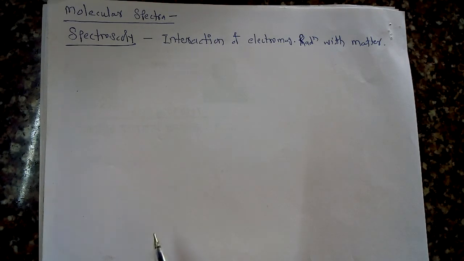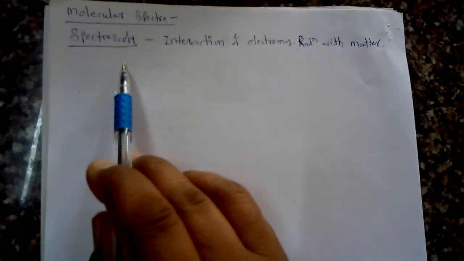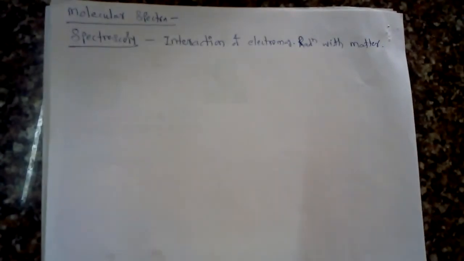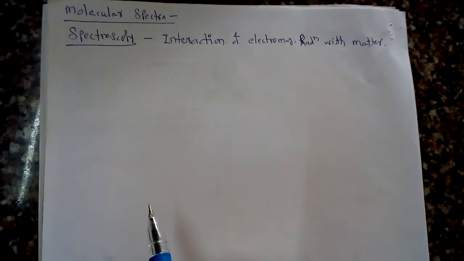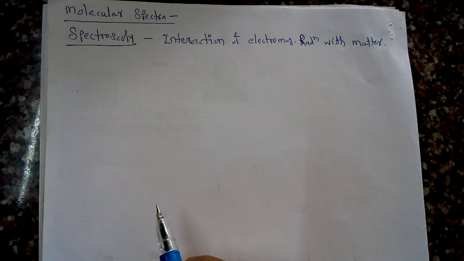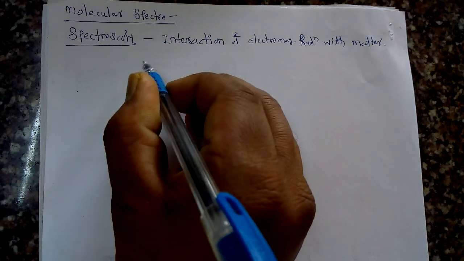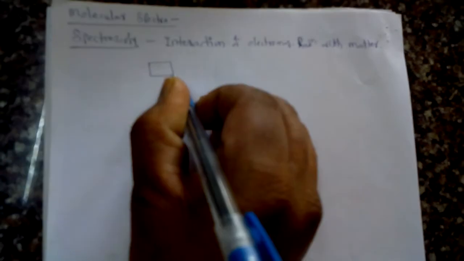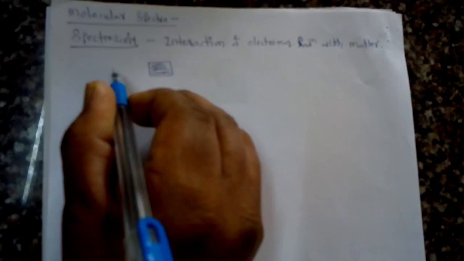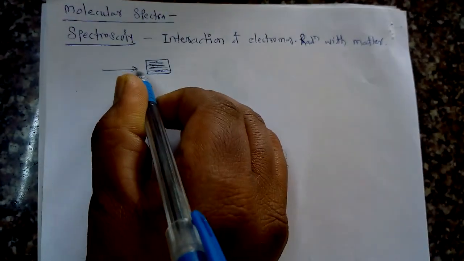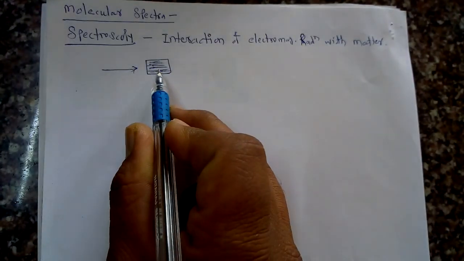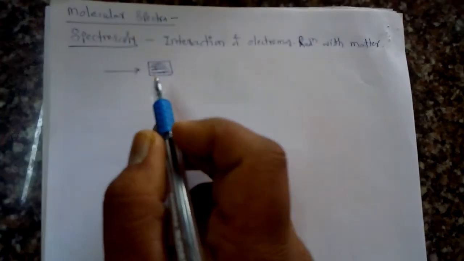Spectroscopy is nothing but a branch of science which deals with the interaction of electromagnetic radiation with matter. Suppose this is a particular matter, and we apply some type of electromagnetic radiation on it. Whenever this electromagnetic radiation approaches the matter, two types of interaction can take place.